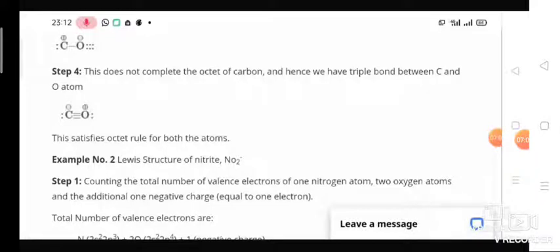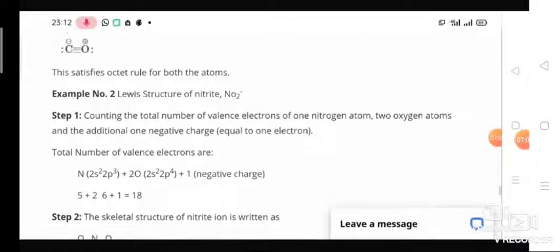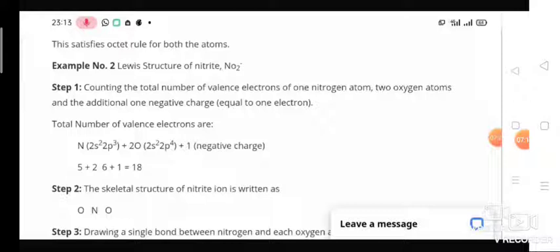And NO2 contains nitrogen and oxygen, and it also carries one negative charge. So it is an anion. When we see this anion, first we have to count the total number of valence electrons: 5 for nitrogen, and 2 oxygen, so 2 into 6, and 1 negative charge, so we have to add 1. So 18 electrons. So oxygen, nitrogen, oxygen: draw a single bond between them as the bond pair, one shared, completing the octet rule for each atom.